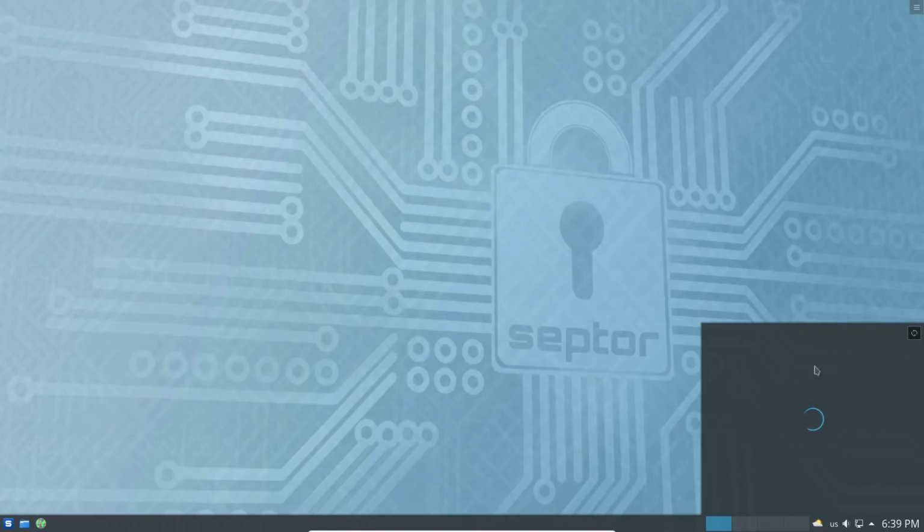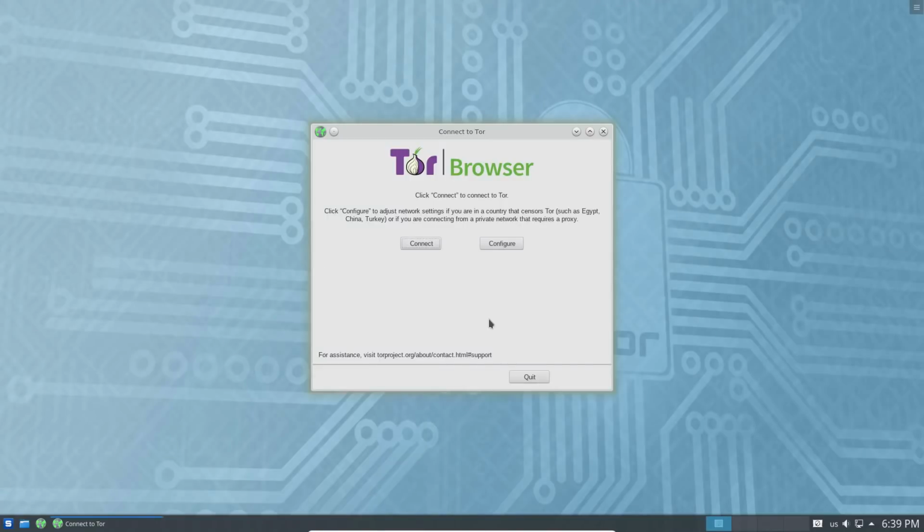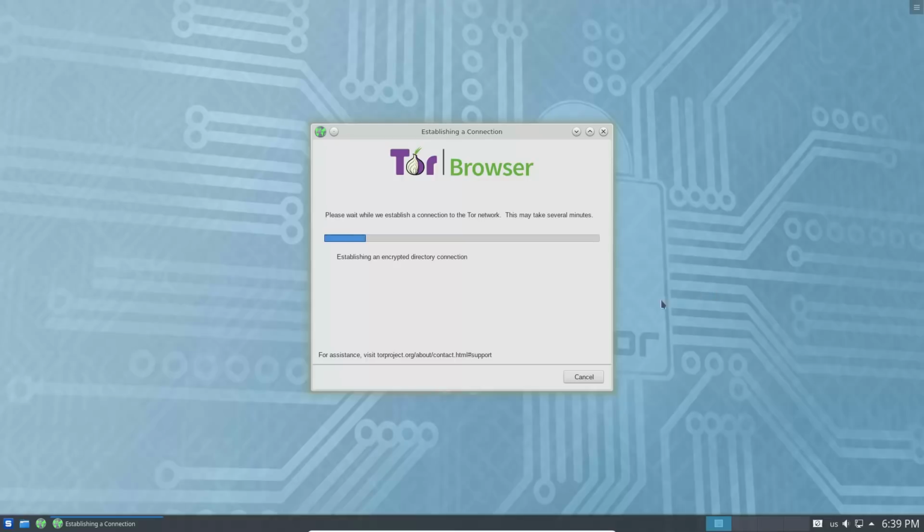Let's see if our weather thing finds any weather. It still doesn't seem to. Let's see if our Tor Browser bundle will actually download the Tor Browser and go. So it's downloading, waiting, installing. Okay, so it says it's installing. Let's just go. Okay, well, the installer just vanished on me. Oh my, look at that. It actually worked now. Let's go ahead and connect.